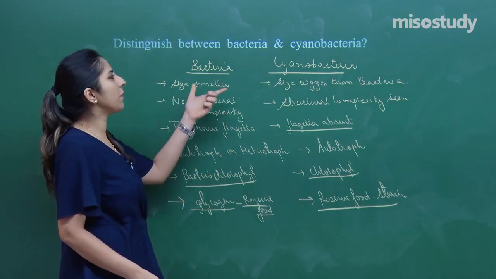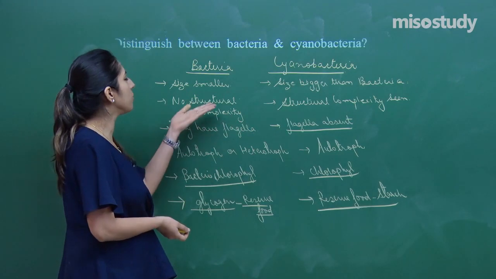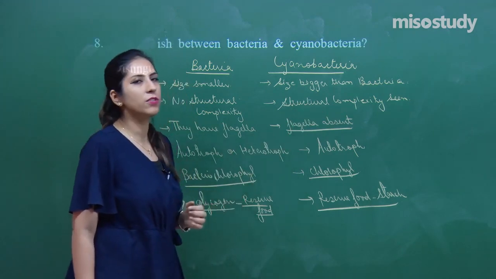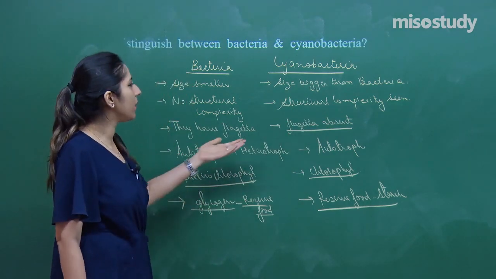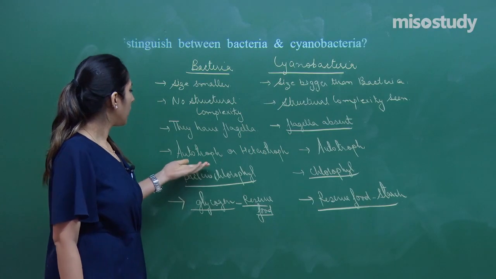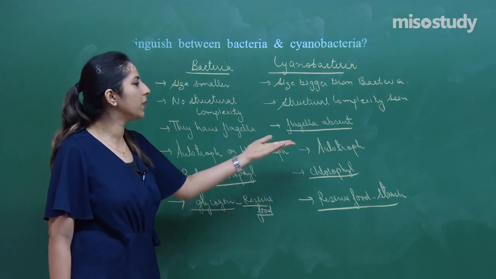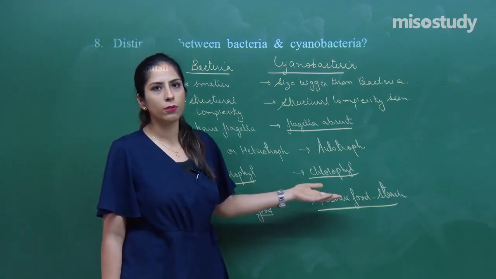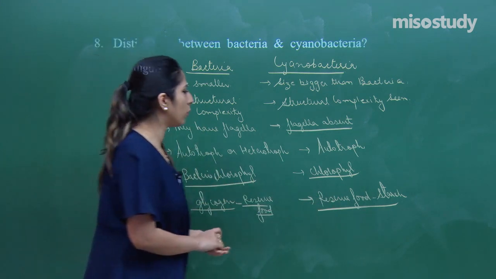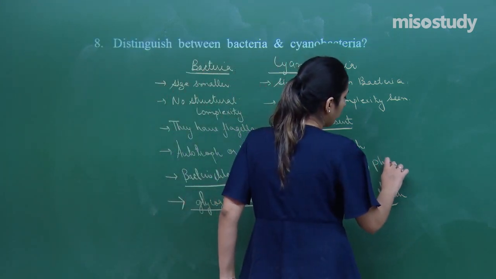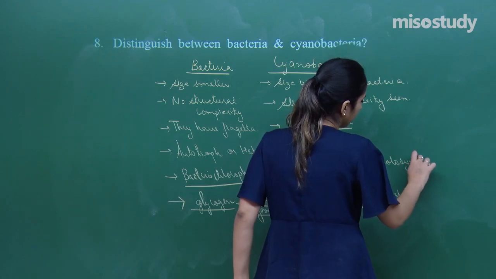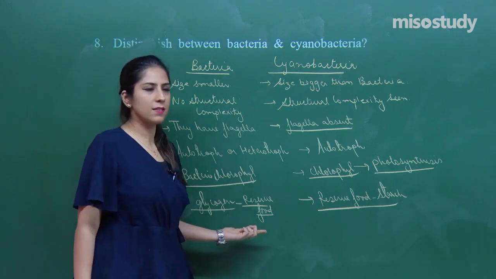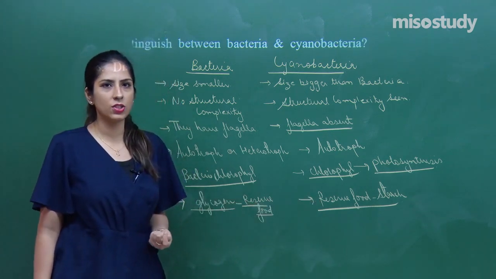So this is the difference between bacteria and cyanobacteria. Bacteria are smaller with no structural complexity, whereas cyanobacteria are bigger and have structural complexity. Bacteria have flagella, cyanobacteria do not. Bacteria can be autotroph or heterotroph, cyanobacteria are always autotroph. Bacteriochlorophyll is present in bacteria, whereas normal chlorophyll, responsible for photosynthesis, is present in cyanobacteria. Glycogen is the reserve food in bacteria, and starch in cyanobacteria.